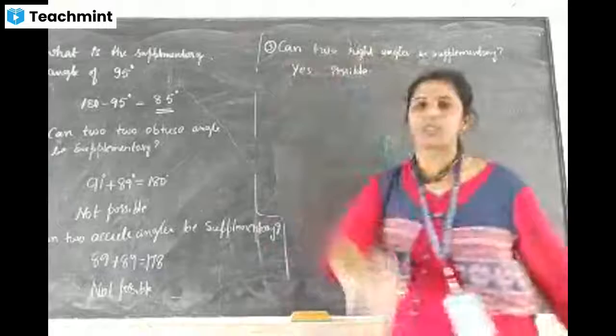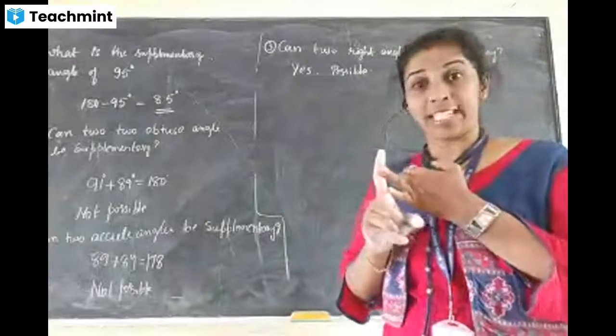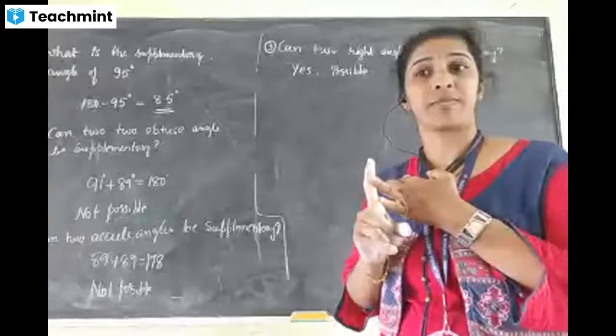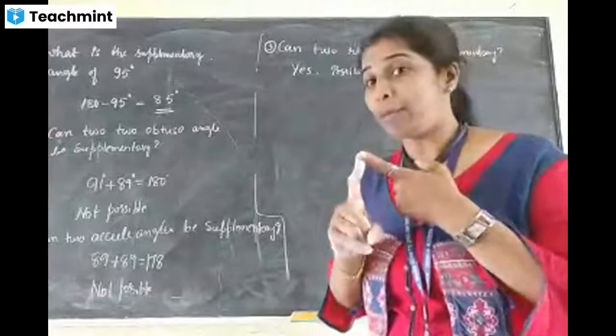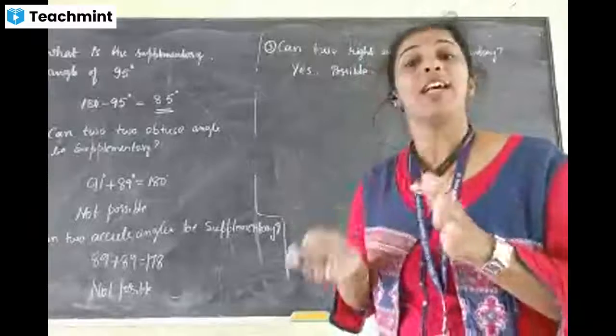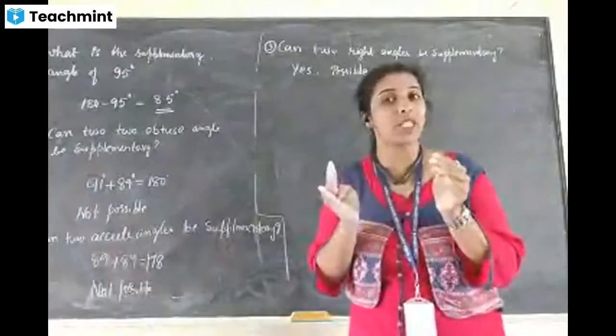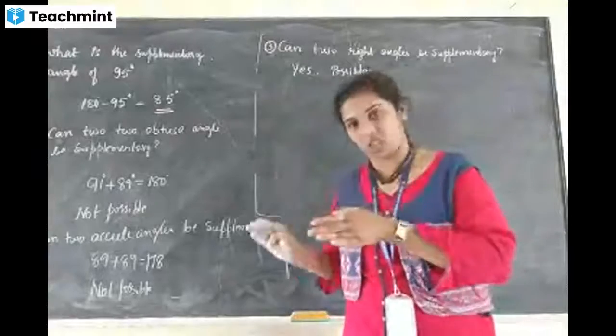So, supplementary and complementary. Is it clear? Yes, ma'am. Complementary means sum of two angles must be 90 degree. Supplementary means sum of two angles must be 180 degree.